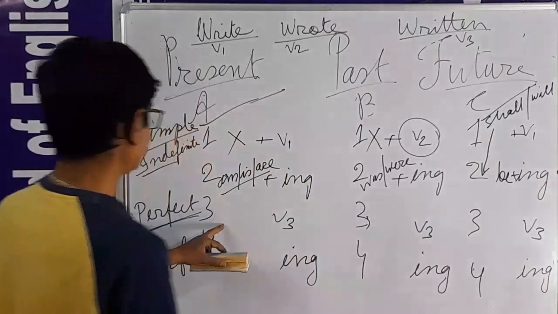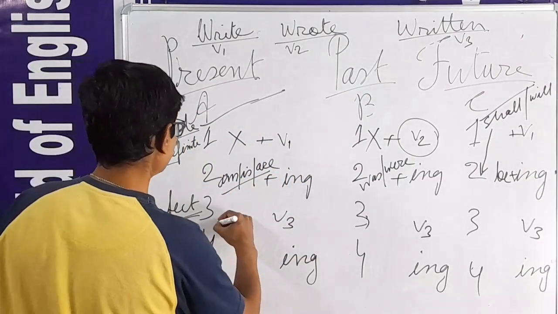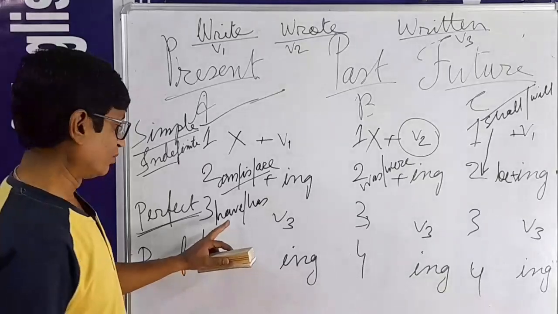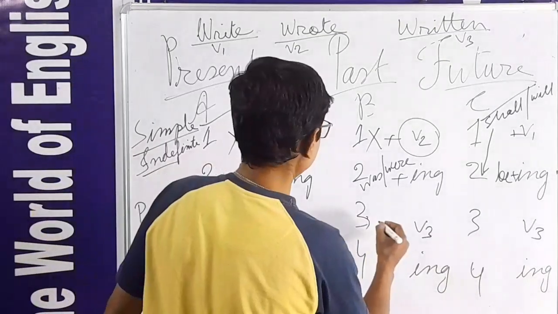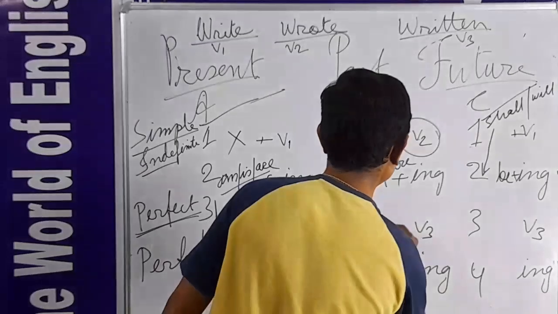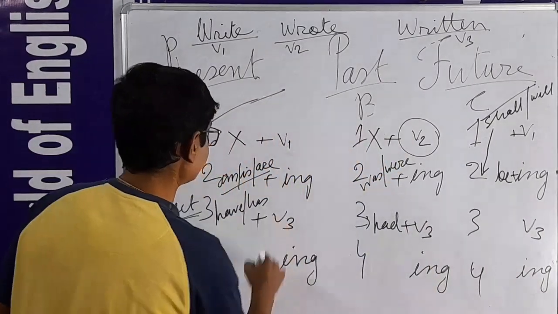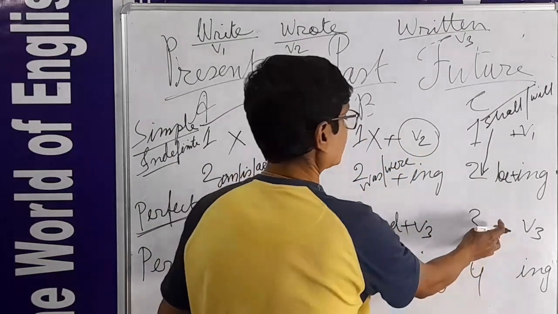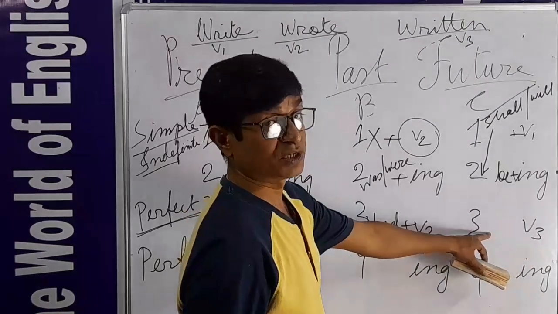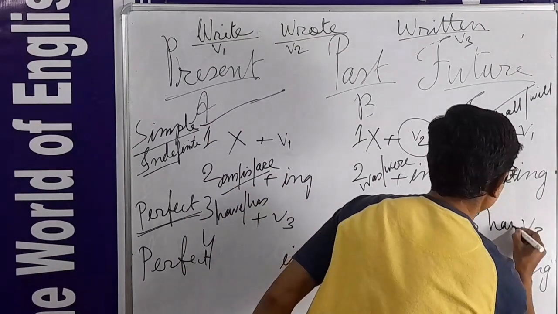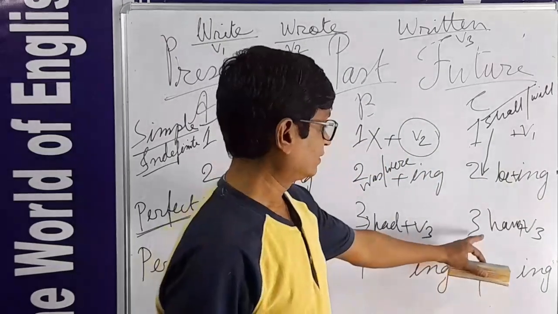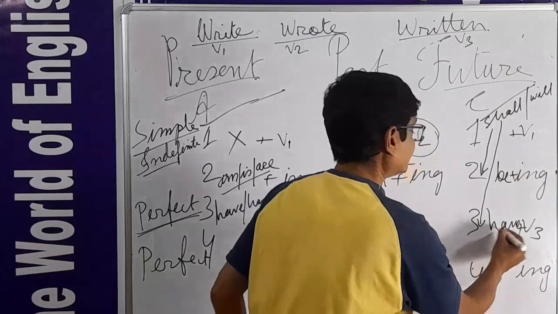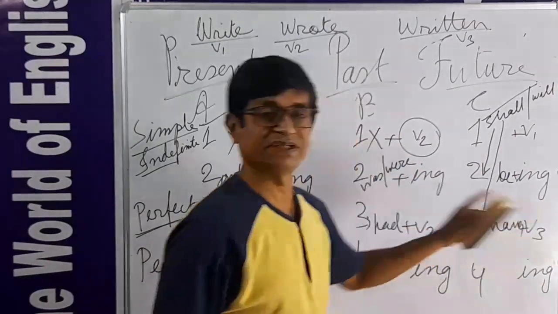And here number 3, what is the helping verb? Here have and has. Simple. And what is the past form of have, has? The past form of have and has is had. Had plus V3. Had plus V3. And what should be the helping verb in future perfect? That is have. Have plus V3. And I have told you just now that shall, will must be placed here and then have. So shall have, will have, and then V3.